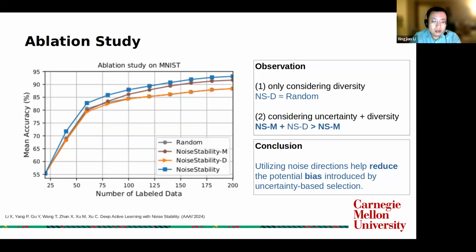This is consistent with our experience that random selection is very good to ensure diversity. But when combined with the magnitude part, the whole algorithm performs clearly better than using the magnitude alone. So this observation implies that utilizing the noise direction helps us to reduce the potential bias introduced by uncertainty-based selection.